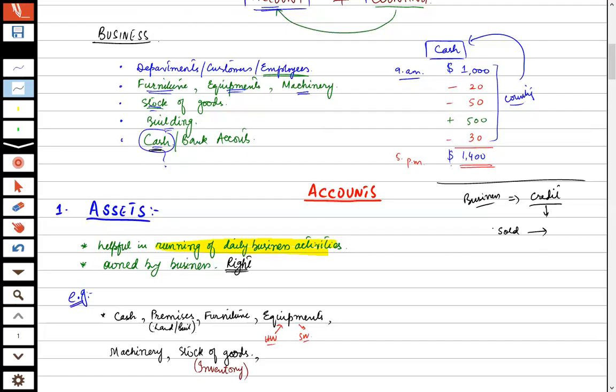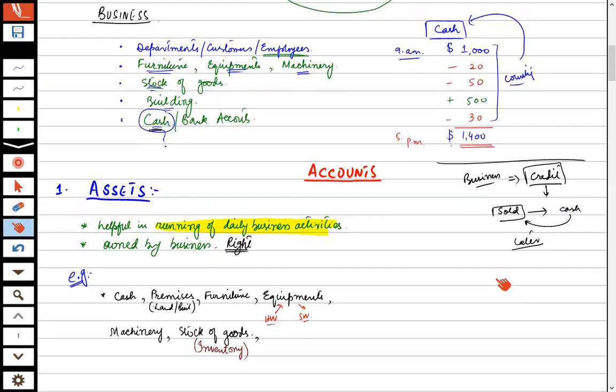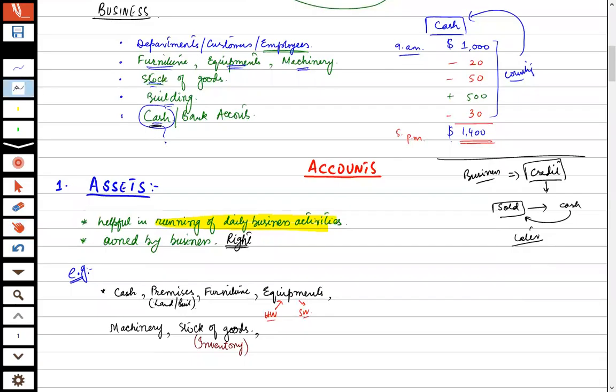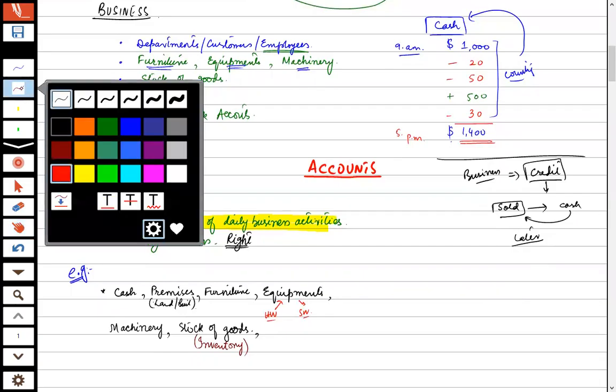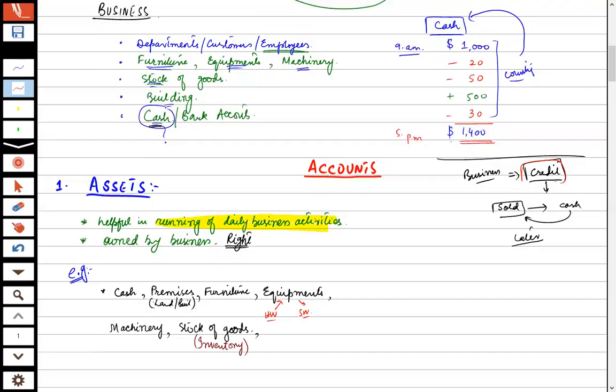If I sold something to any person and he does not immediately give me cash, and he says I will pay you later, after 1 week, after 1 month, so that is known as what? Credit. So this dealing is done on credit. Now you get the point. Credit means buy now, pay later, or sell now and get the cash later. It means the payment is made later than the date of the dealing.